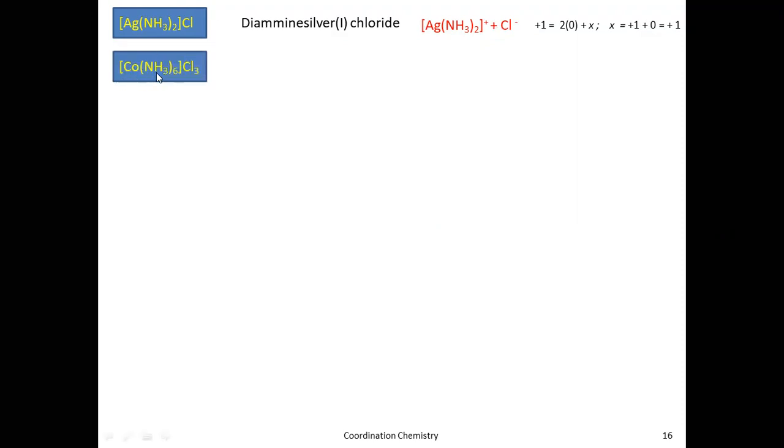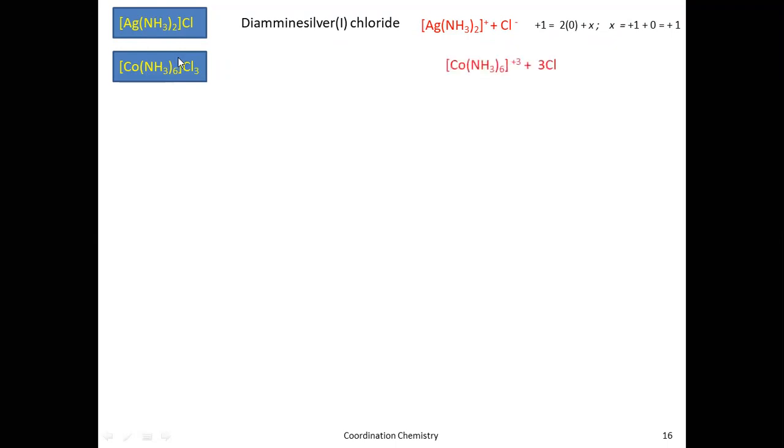So when this ionizes, how does it ionize? There are 3 chloride ions outside this sphere. So when you ionize this, you will get 3 chloride ions. 3 chloride ions means 3 negative charges, so to satisfy the charge, the sphere should get 3 positive charges.